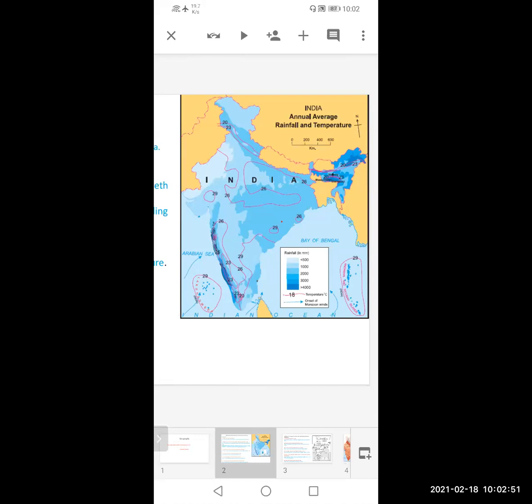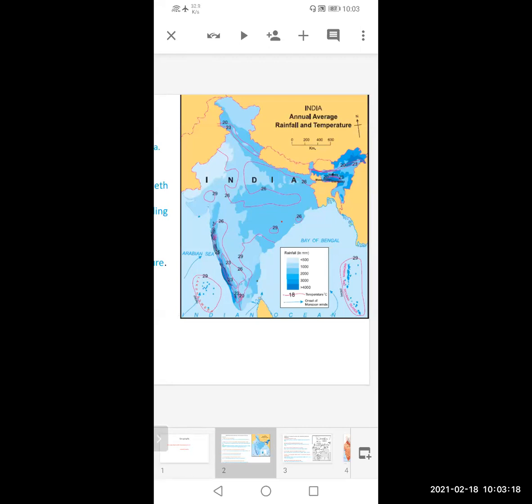If you go in the month of June, the temperature is up to 40, 45. So the temperature in Rajasthan and some parts of Gujarat is high. Also, the temperature is high in the southern region. You can see here 29, Odisha, here Telangana, somewhere. So the temperature is also high in that area.